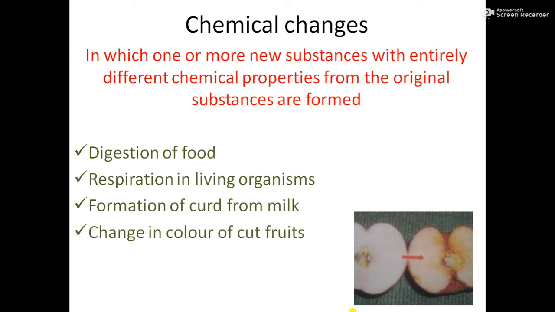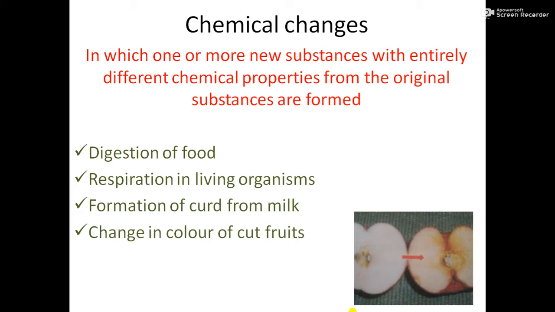In case of respiration, we know how respiration takes place, like the combustion of food in the presence of oxygen and we are getting energy. Formation of curd from milk, and we cannot convert curd again into milk.